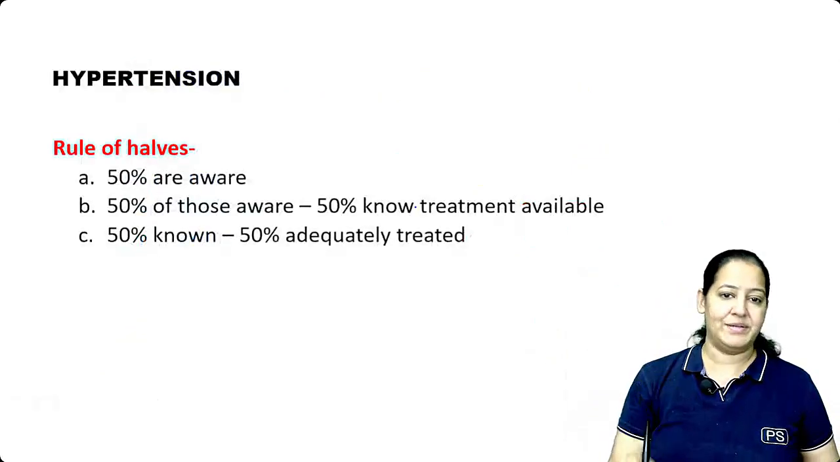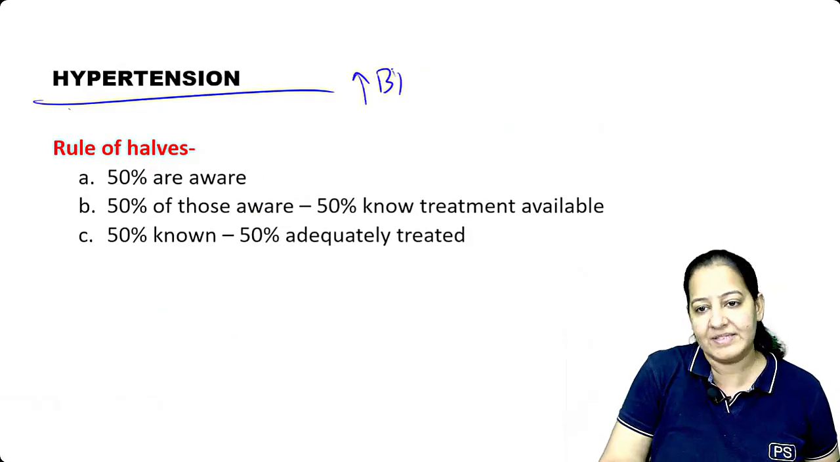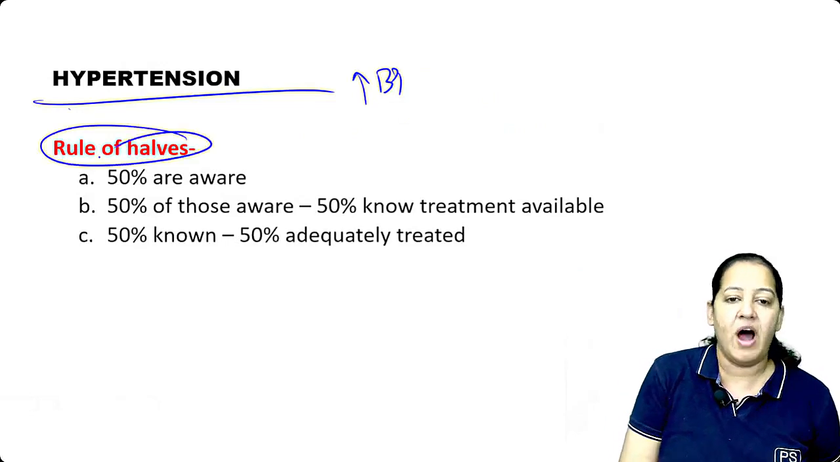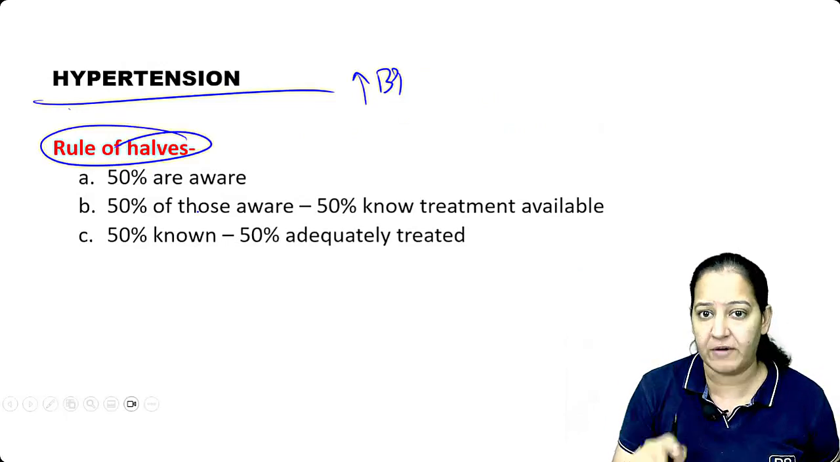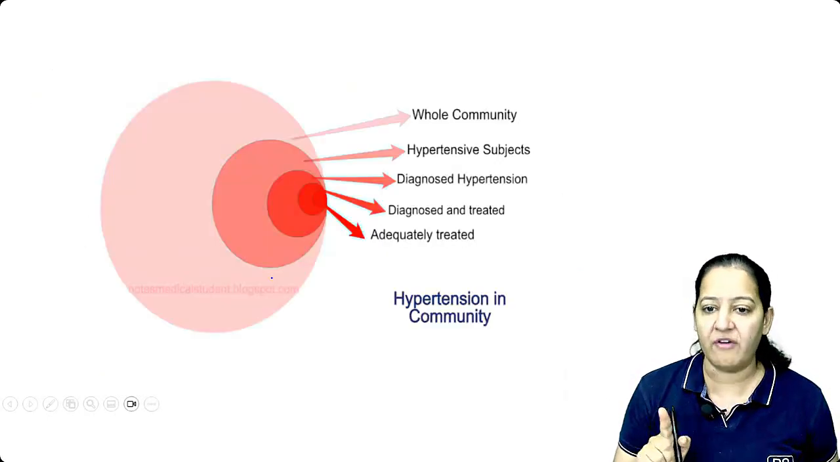Anyways, let's go ahead. The next is hypertension. What is hypertension? Raised BP. We know the normal blood pressure is 120 by 80. Here the rule of halves is there. This year's FMG question, rule of halves. What is the rule of halves? So there is a rule of half for hypertension.